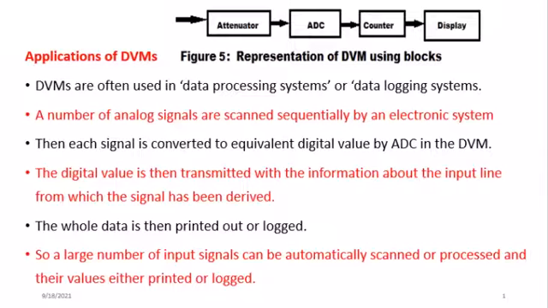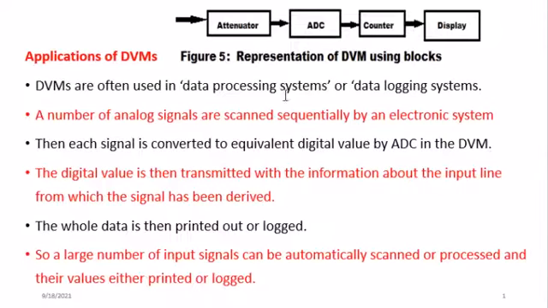So these digital voltmeters have different applications, but the most common area of application is in data processing or data logging. What we mean by data processing is a situation where you have a system that produces a continuous signal, so you want to be capturing that signal after maybe a certain period of time. Whatever it captures, we can pass through this ADC so that we can take it to a system to analyze or maybe print it out.